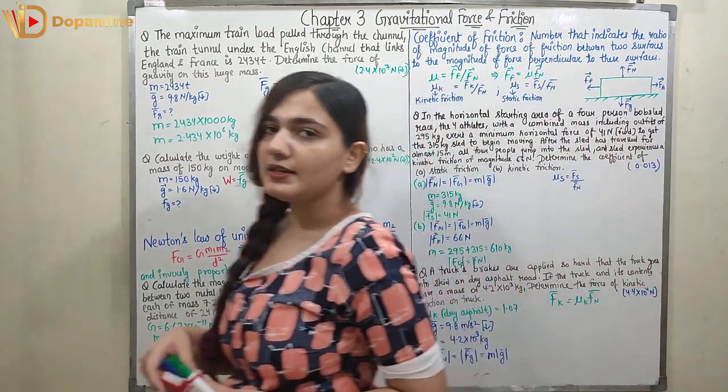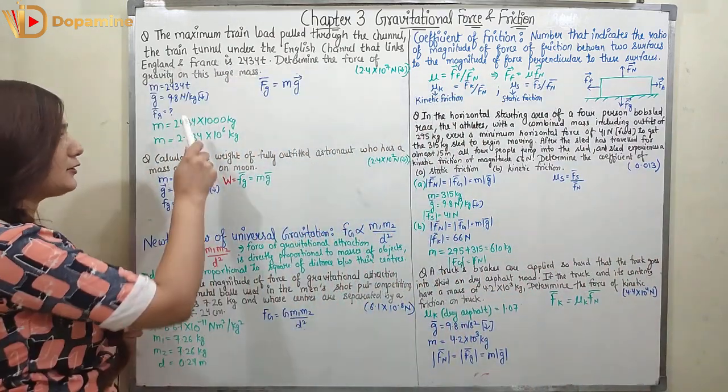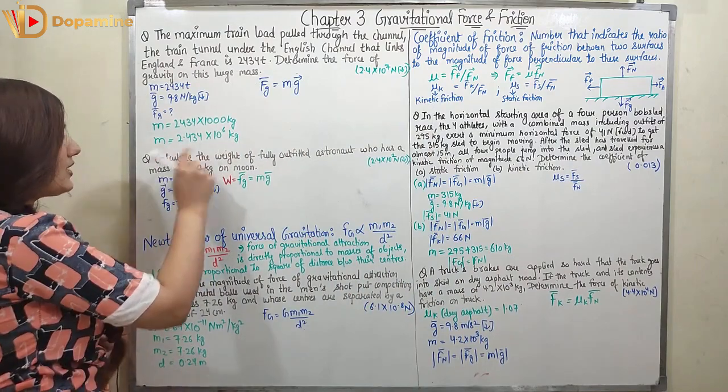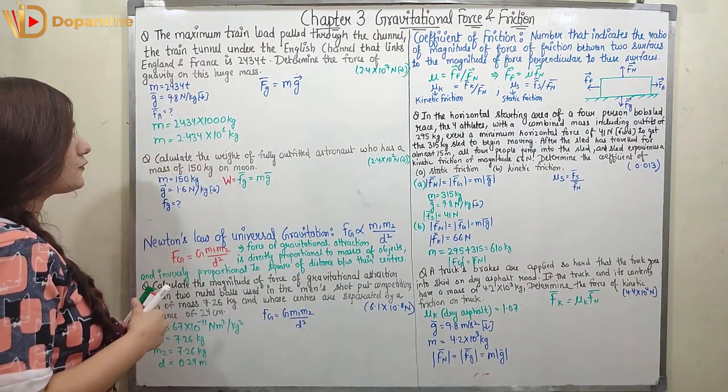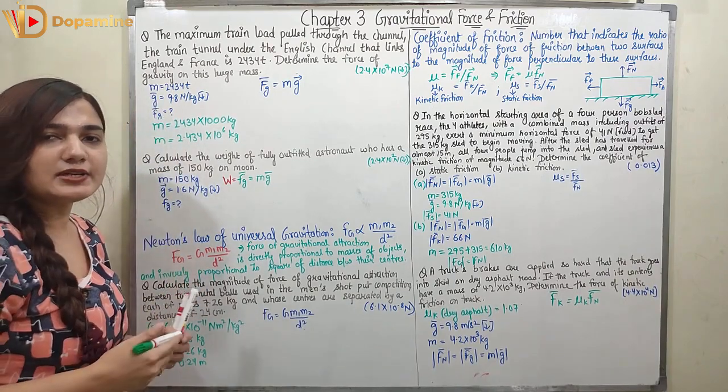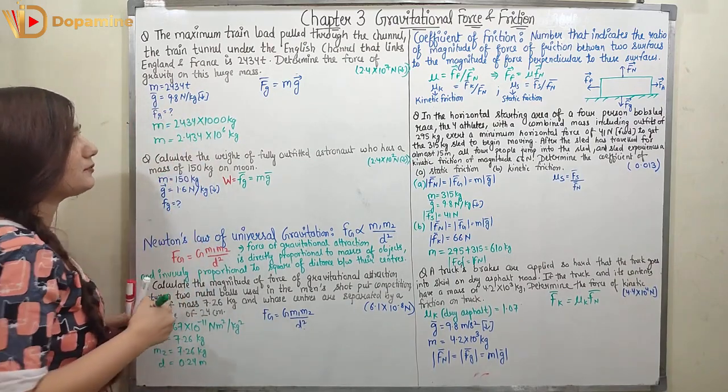So mass is given in tons. First of all, we have to convert it into kg. For conversion, we will be multiplying it by the factor 1000. So mass can be represented as 2.434 × 10^6 kg. We know the acceleration due to gravity has a value 9.8 Newton per kg.